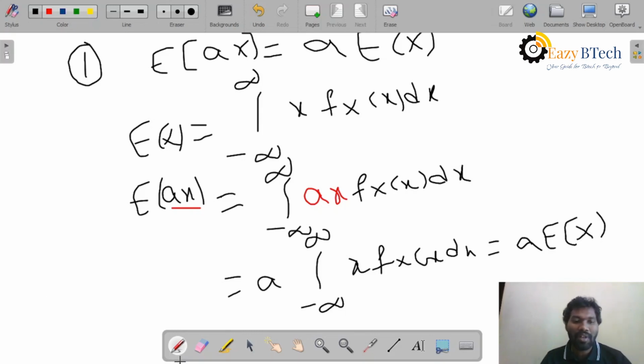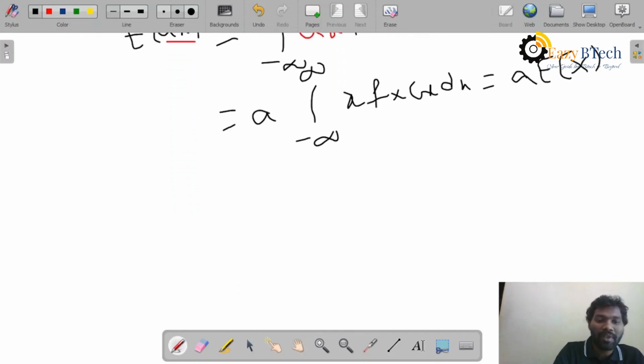That means what we conclude from here is that if you multiply a random variable with a constant a, it takes the a value outside, multiplied by the expectation of X. So this is the first property of expectation.